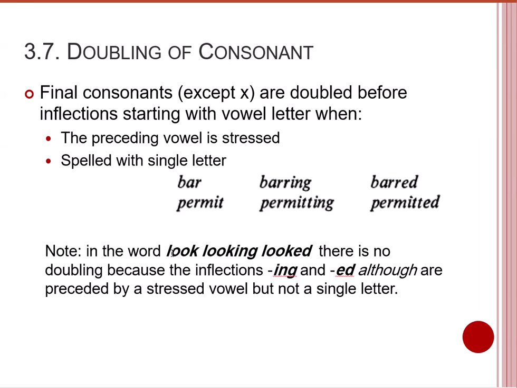While if you look at the verb look, although the vowel is stressed, it's not spelled with a single letter. We have two-letter vowels, right? So in this case, we don't double the final consonant of the base with the addition of ing and ed.